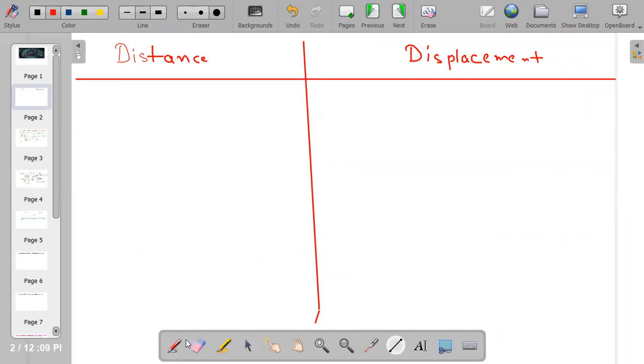First difference between distance and displacement, if you want to note it down, then you can note it down, and if you don't want to note it down, then it's okay, I will send you notes. So first of all, distance is not giving you any direction. There is no direction.